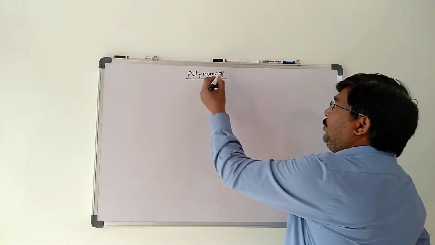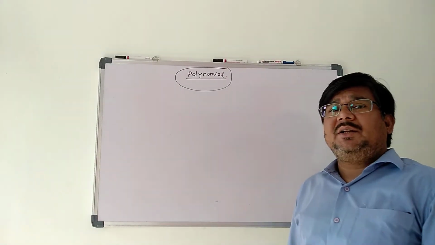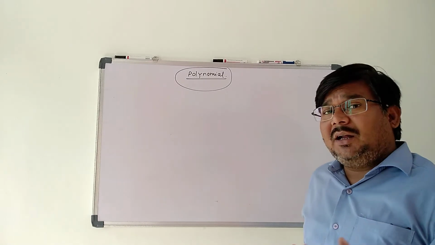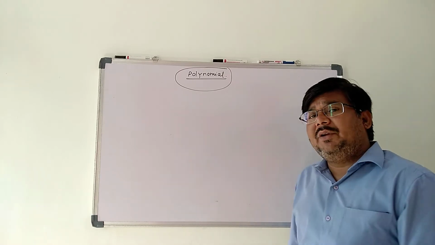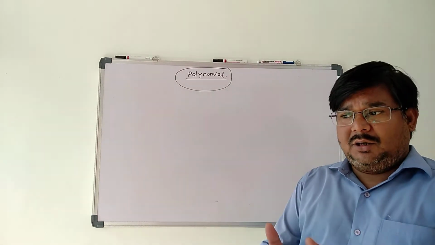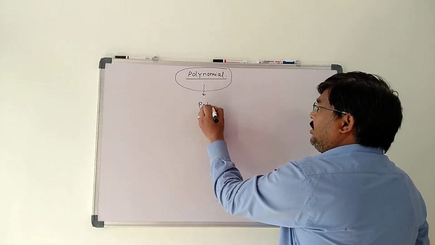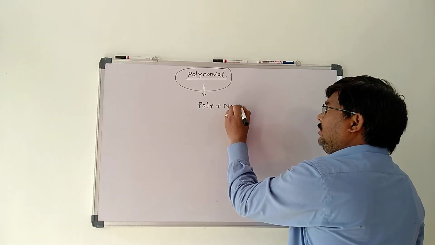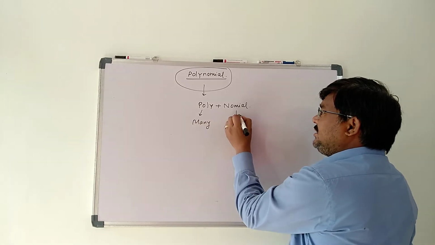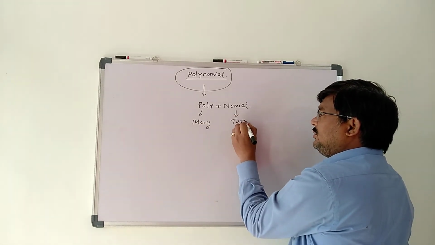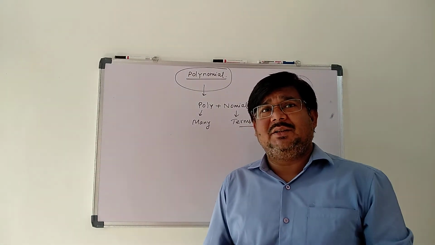If you go towards the polynomial, first of all we will understand what a polynomial is, what types of things we have to study in class 9, and how they will be correlated for the higher classes also. First of all, we will understand the meaning of the word polynomial. You can say it is poly plus nomial. Poly means many and nomials means terms.